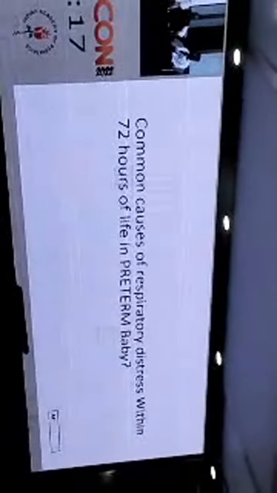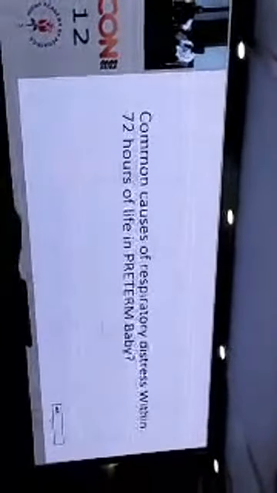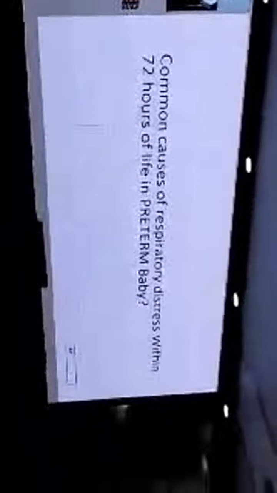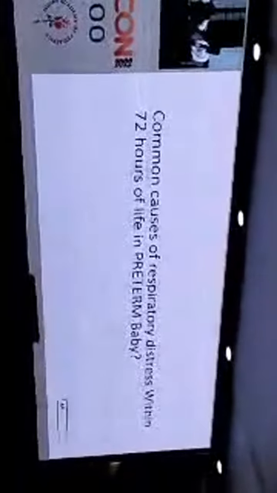In preterm babies, RDS, then TTN, then congenital pneumothorax, congenital pneumonia, other malformations, then aspiration syndromes, amniotic fluid or blood aspiration, congenital heart diseases which are duct dependent, or PDA. Absolutely. These are the common causes in preterm also. So we can divide on the basis of onset of distress within 6 hours. They are definitely different from term babies, and the prioritization in the differential is also important in them.